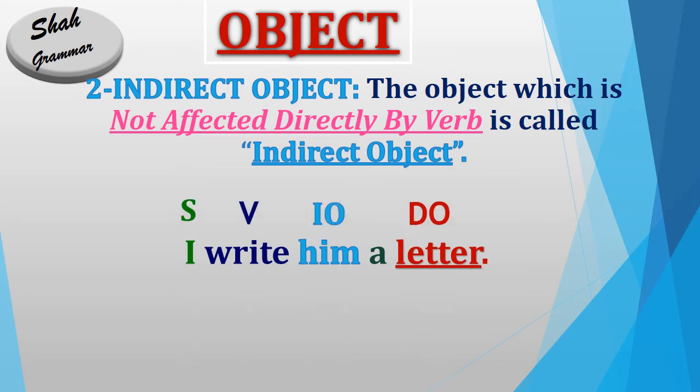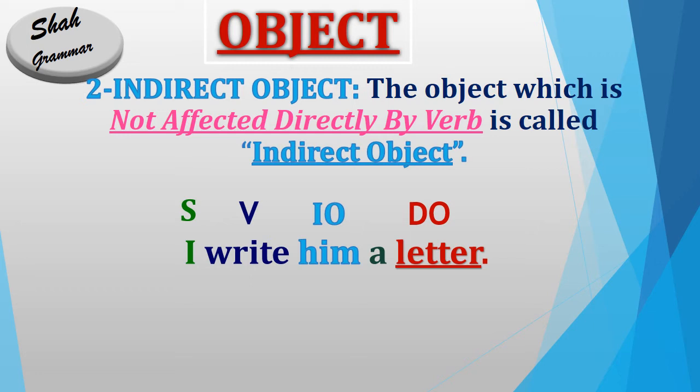So I is our subject, write is verb, him is indirect object and letter is direct object. So we have already learned that letter is direct object because it is directly affected by verb, and him is indirectly affected by verb, so it is indirect object. Because I write a letter to him, so him is indirectly affected.